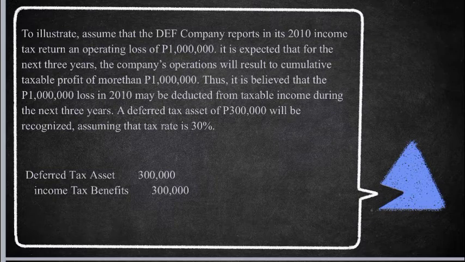So, the tax loss of 1 million multiplied by tax rate, which is 30%, is equal to 300,000, the deferred tax asset. Ang debit natin dito is deferred tax asset, 300,000, and credit income tax benefit, 300,000.